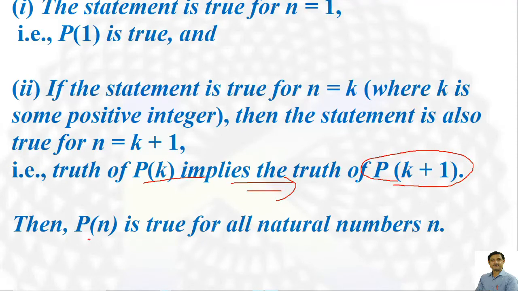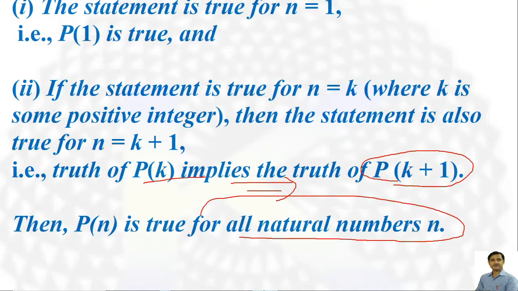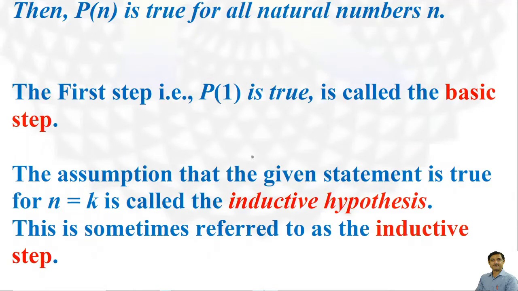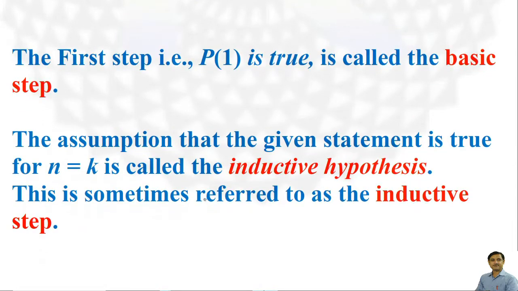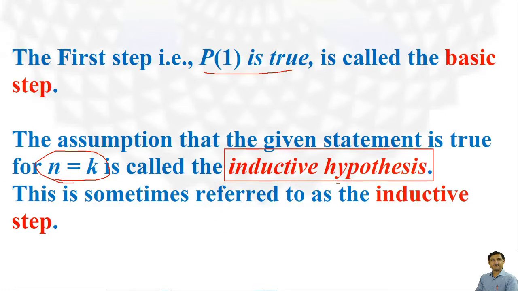Then we can say that the statement is true for all natural numbers n. Now the basic steps. The first step, P(1) is true, is called the basic step, and the assumption that the given statement is true for n equal to k is called the inductive hypothesis. This is sometimes referred to as the inductive step.